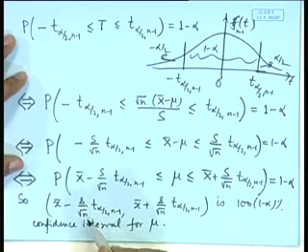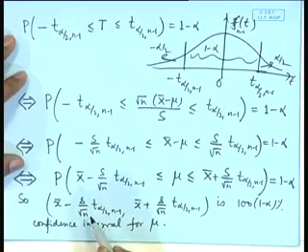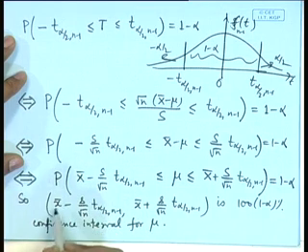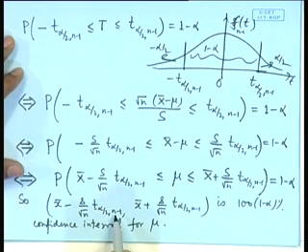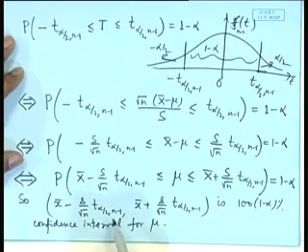So, how to obtain the confidence interval in a practical situation? We observe the sample, we calculate the mean and the sample variance, and then we look at the confidence level that we want. Suppose alpha is equal to 0.1, then we look at t at 0.05. Now, suppose there are 10 observations, then we look at t 0.05, 9 from the tables of the t distribution and evaluate this value. So, that will be a 90% confidence interval for the parameter mu.